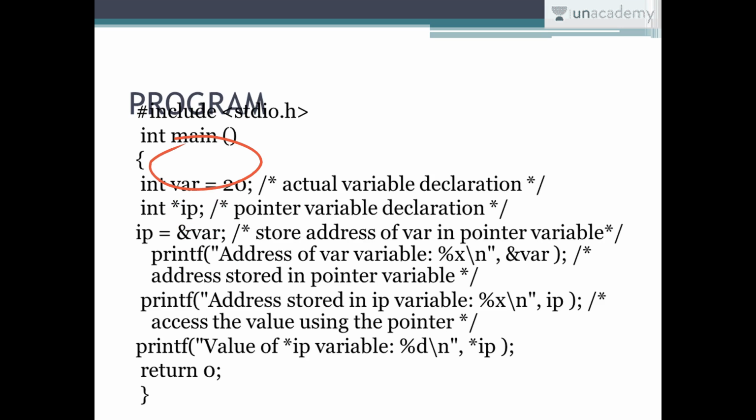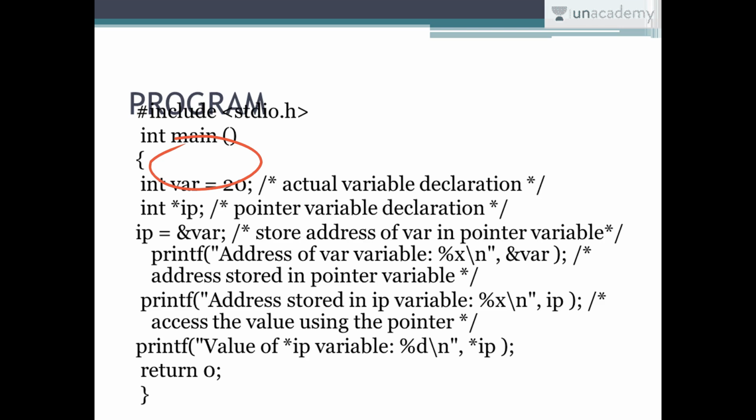Now we have declared it, so it stores it now. printf "Address of variable: %x", &variable. So the address of the variable which is stored is printed over here. Now printf "Address stored in ip variable", and we access the values using the pointer.